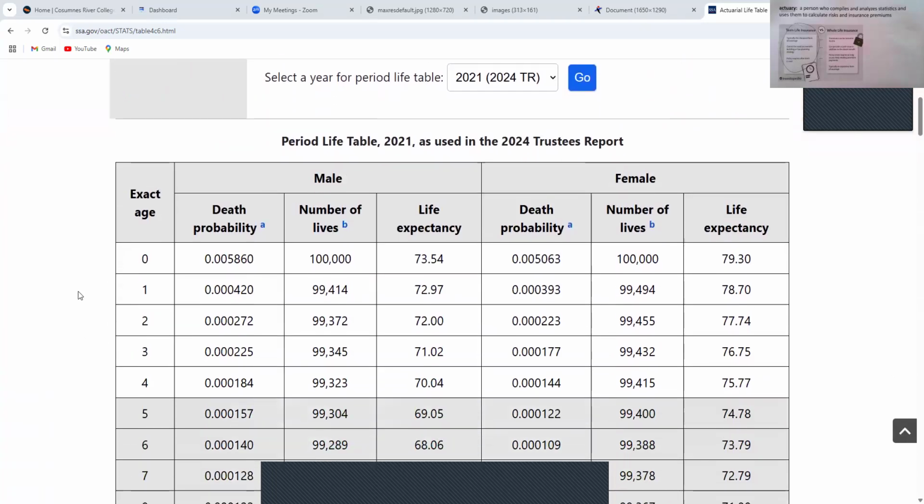It's a table that actuaries created that basically tells you the probability that somebody's going to die within the next year. It splits it up by male and female. I'm only showing you this because this is the type of work that actuaries might do. They might go through all the numbers and put together these types of things. And then life insurance companies could use them.